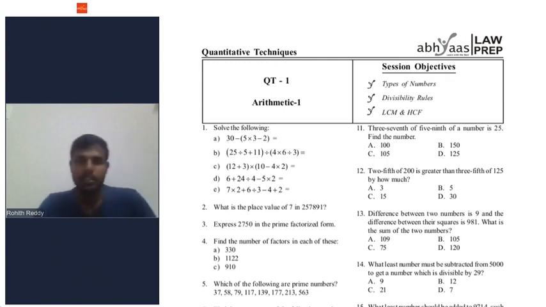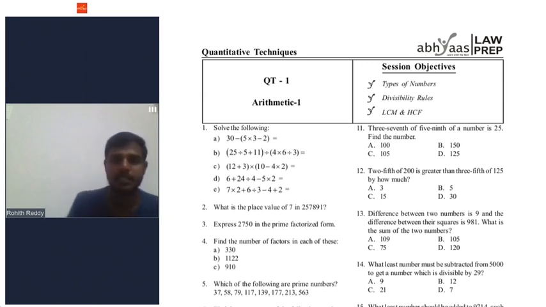Yeah. So, do second question. What is the place value of 7 in 257891? I think you know what place value is. Second one is very simple. Units digit or tenth digit or hundredth digit or thousandth digit. What is its place value? It's the thousands digit. It's in the thousands place.